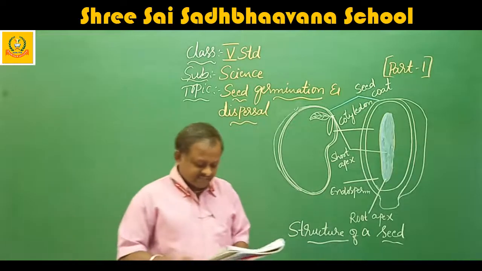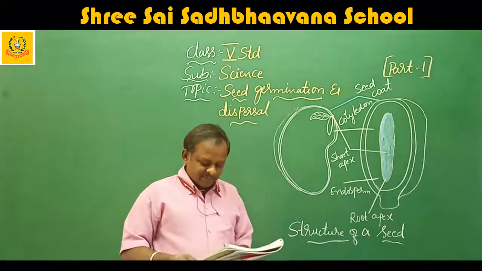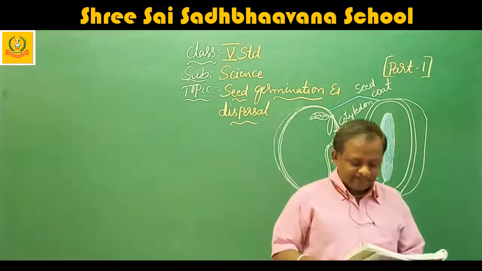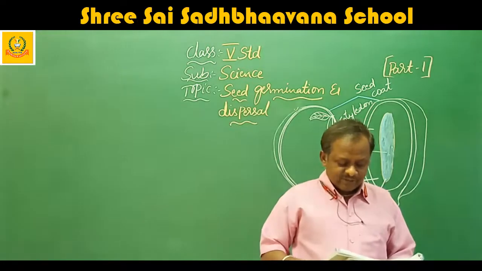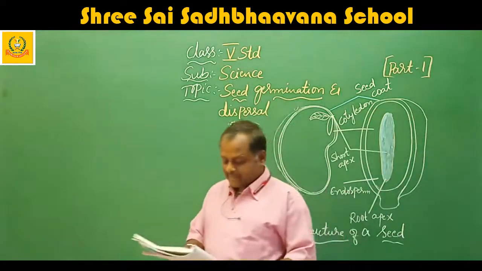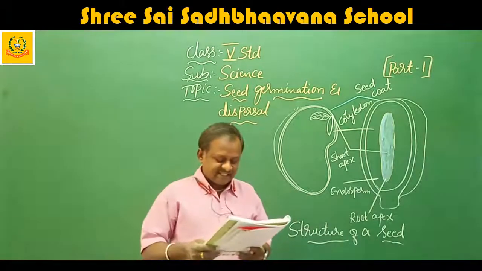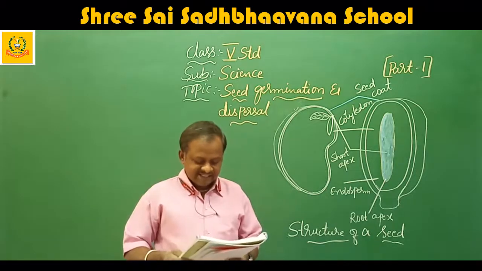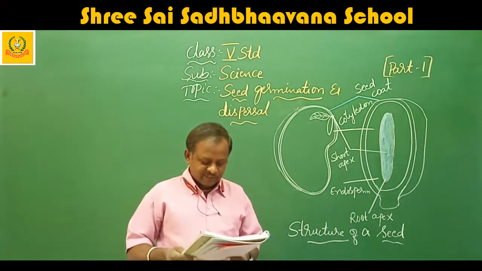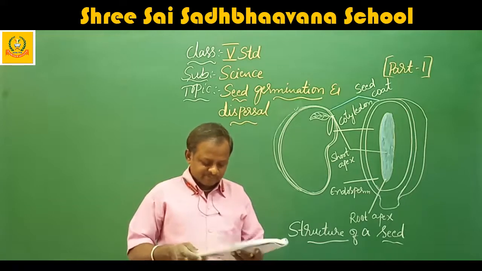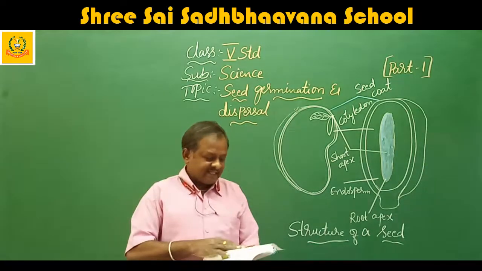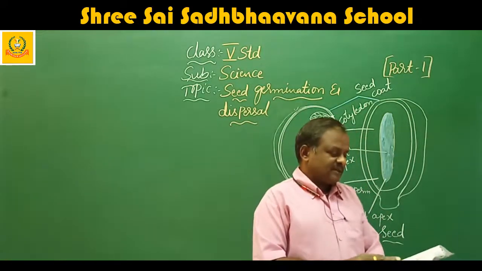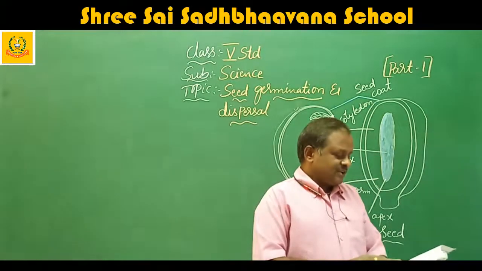The seed coat is tough and waterproof. It covers and protects the embryo and food supply. The embryo is the baby plant. A part of the embryo, the radicle, grows into the primary root. The seed has its own food supply, the endosperm. The cotyledon or seed leaf absorbs the food in the endosperm and transports it to the embryo. The baby plant is present between the cotyledons. It develops a new root system and shoot system that grows into a new plant.